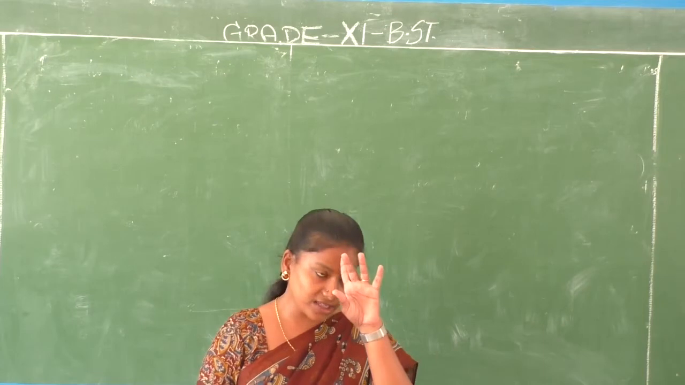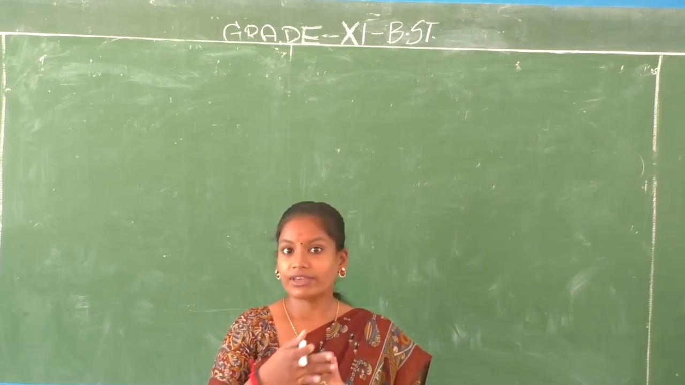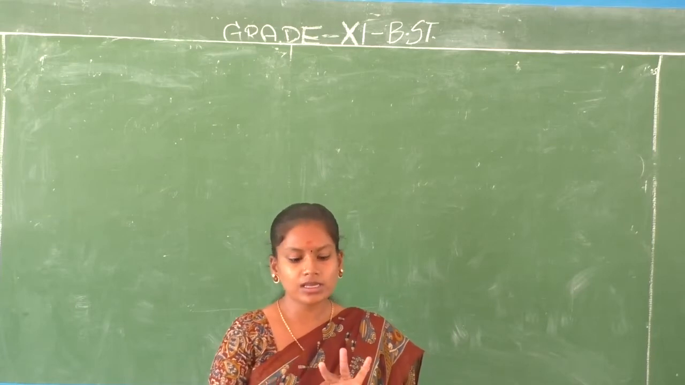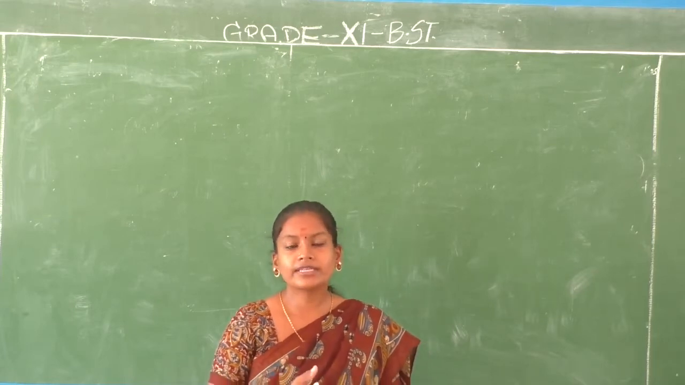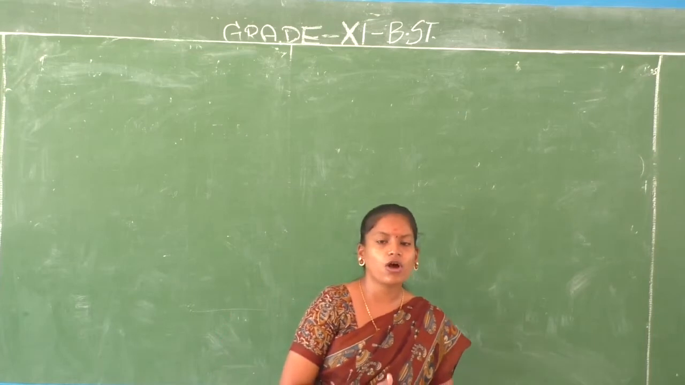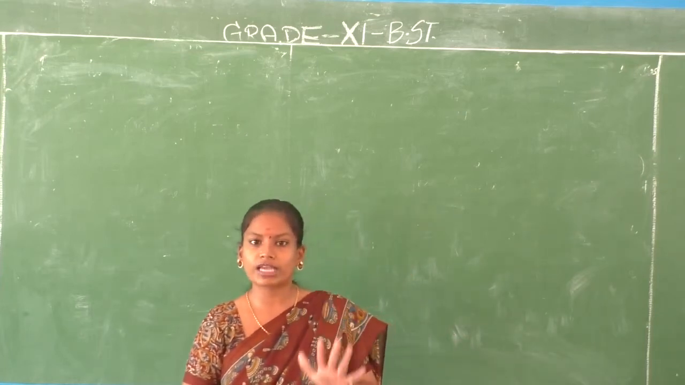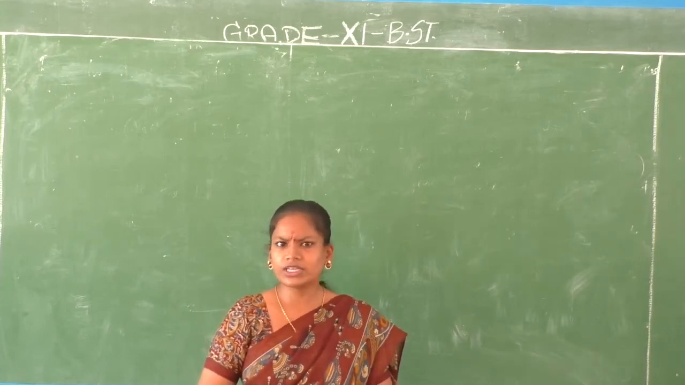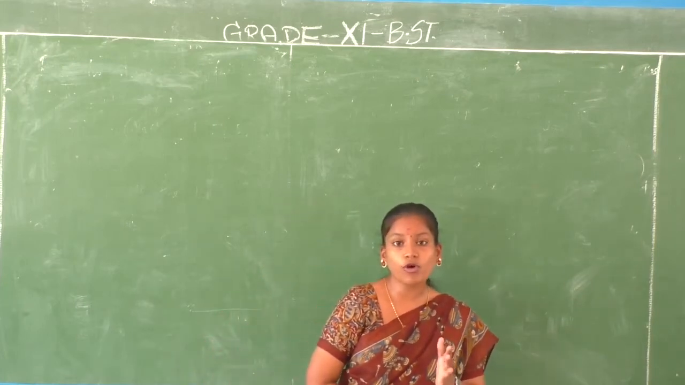So what are the various forms of business organization? We have sole proprietorship, joint Hindu family business, partnership, cooperative societies and joint stock companies. These are the 5 broad categories of forms of business organization. In the previous video session, we discussed sole proprietorship.